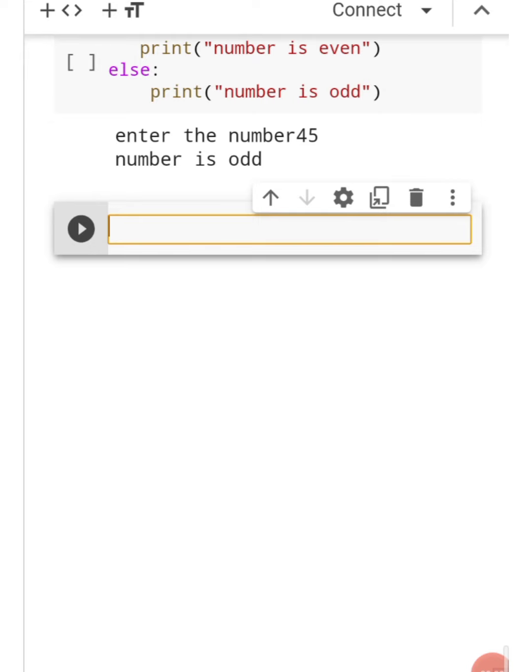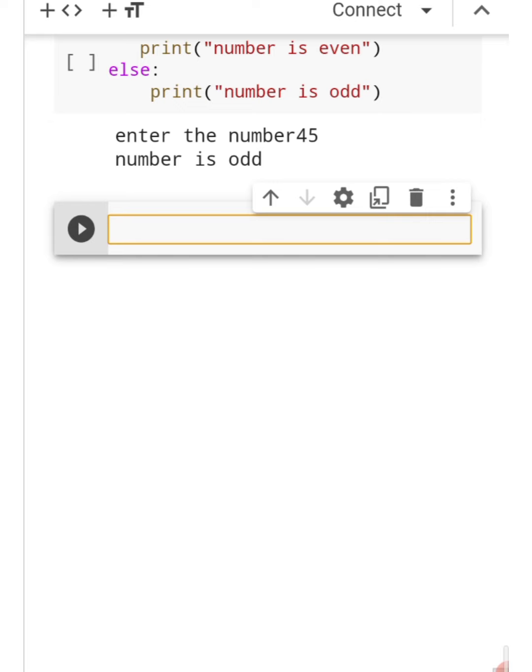Decision making. My next video is on the topic of loop, the concept of loop. First, in this video, we are going to discuss the concept of while loop, and the next video will discuss the concept of for loop. So, what is while loop? A while loop statement in Python programming repeatedly executes a target statement as long as a given condition is true.